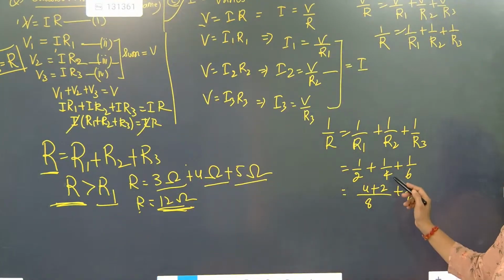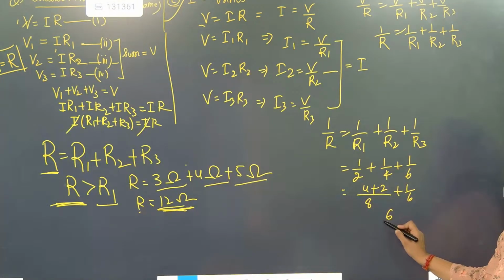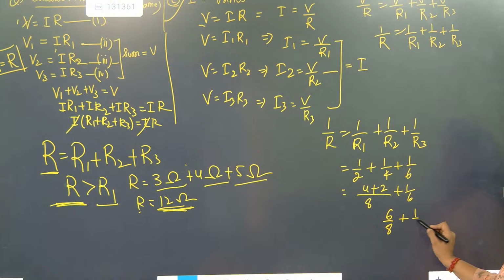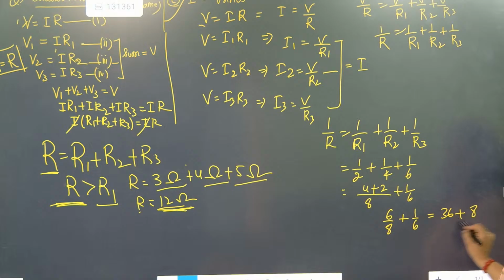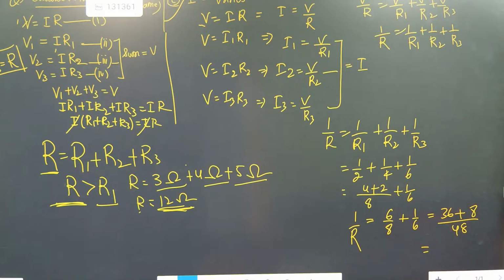So here what is coming beta? 1 by 2 plus 1 by 4 is 4 plus 2 over 8, so 6 by 8 plus 1 by 6. Done. Now 6 times 6 is 36 plus 8, over 6 times 8 which is 48, and everything is equal to 1 by R. So here how much is coming? 44 by 48, so 11 by 12.